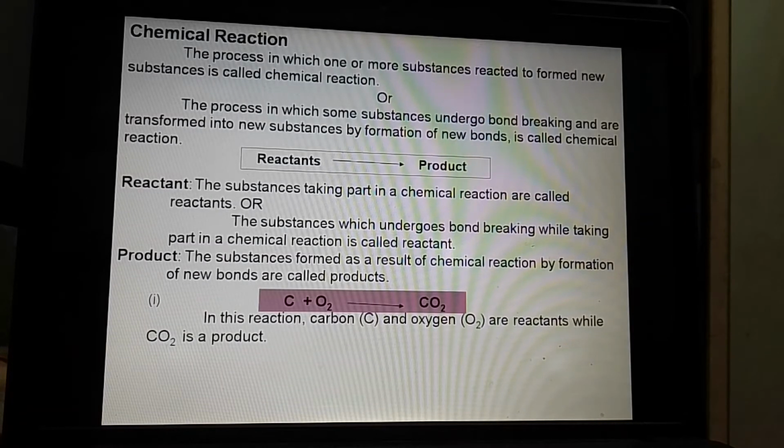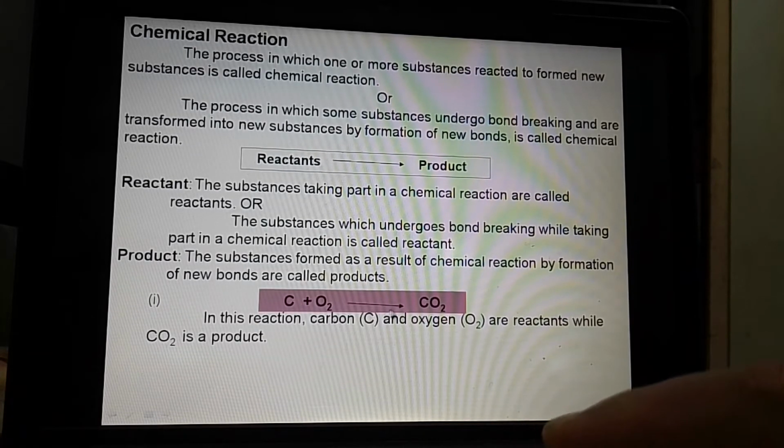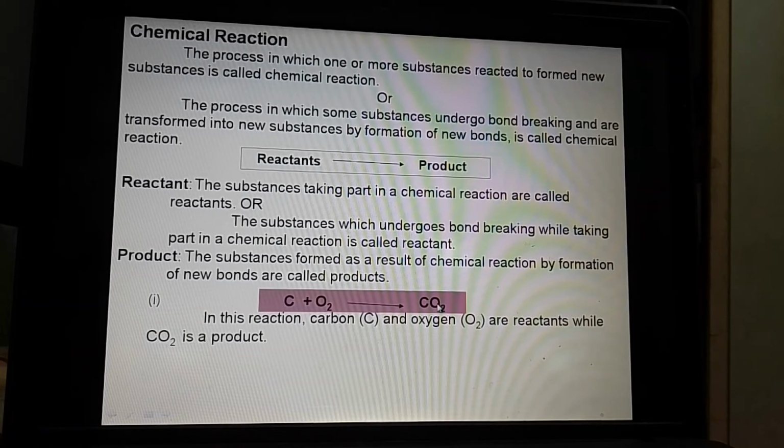Now here we will see the example of reaction: C, that is carbon, plus O2, there is a formation of carbon dioxide. In this case carbon and oxygen are the reactants, and CO2, that is carbon dioxide, is a product.